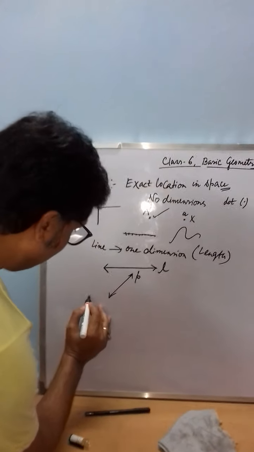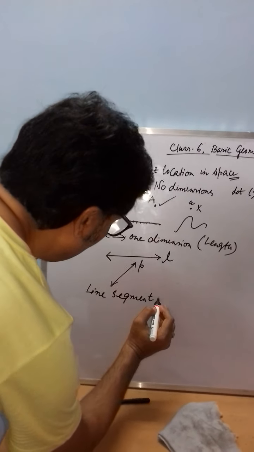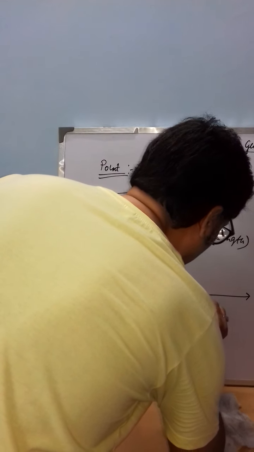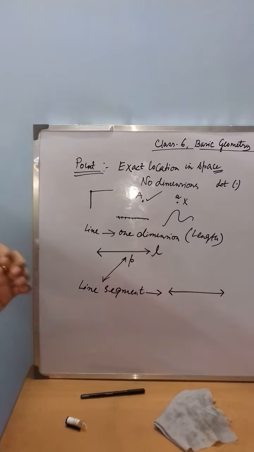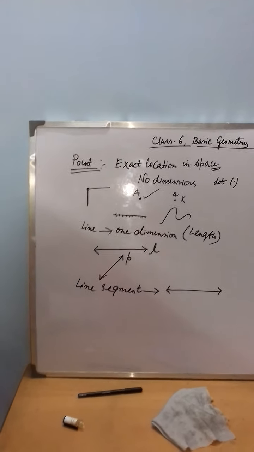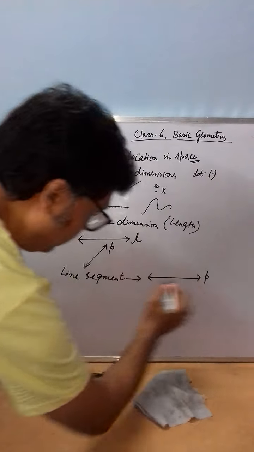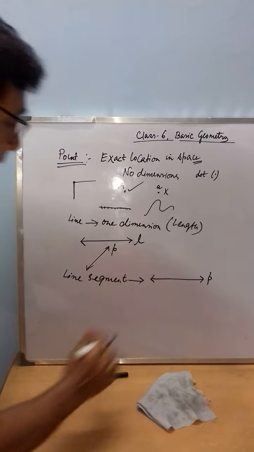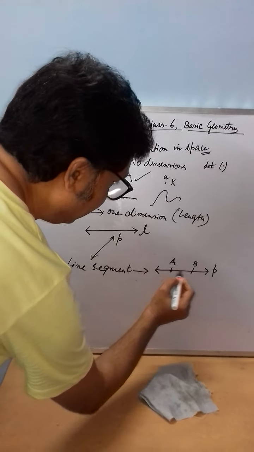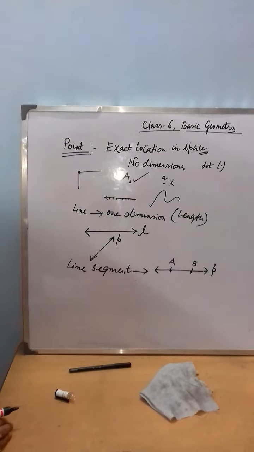But if you think about the line segment, what is a line segment? A line segment is nothing but the two exact positions of a point. That means if you locate two distinct points on a particular line, that is the shortest path, the shortest distance on that particular line. Say this line is P. So both side arrows are there. Now if you consider that one point is A and one point is B, these are the two distinct points on that line P. So AB represents a line segment.